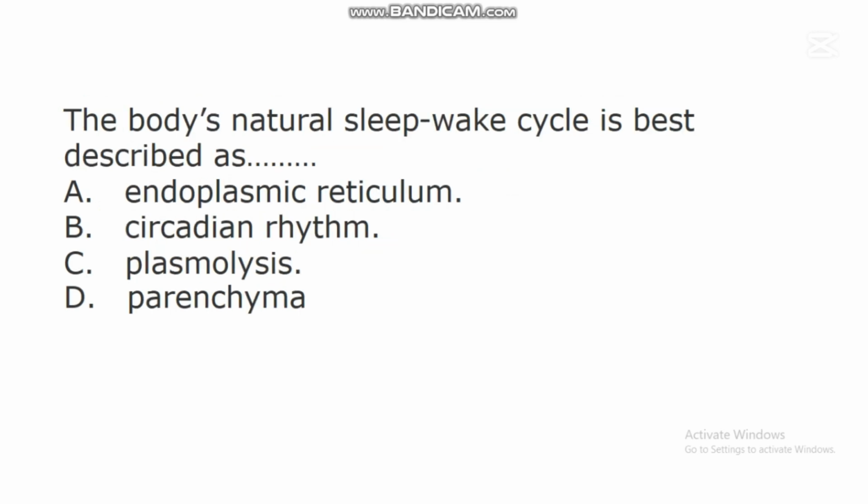The next question says, the body's natural sleep-wake cycle is best described as dash. A. Endoplasmic reticulum. B. Circadian rhythm. C. Plasmolysis. D. Parenchyma. In this question, the correct answer is B. Circadian rhythm. Circadian rhythm is the body's natural sleep-wake cycle.